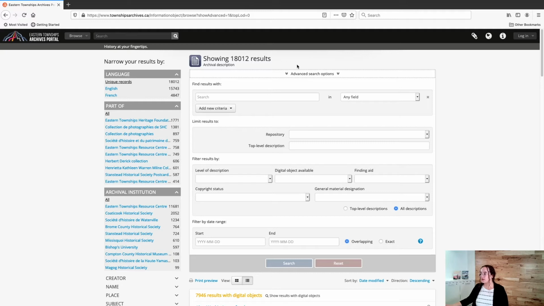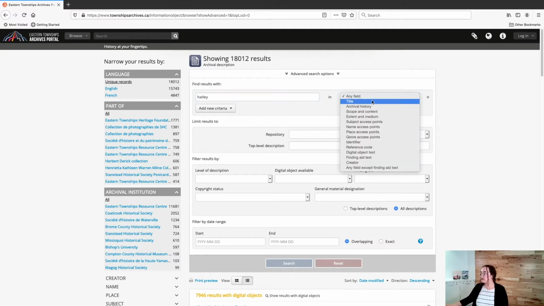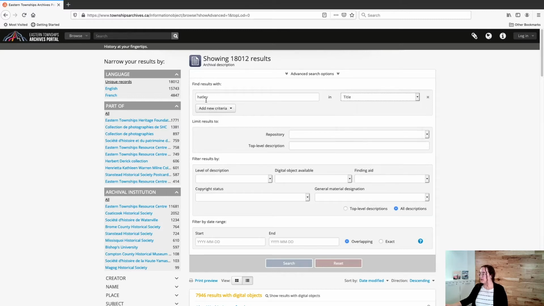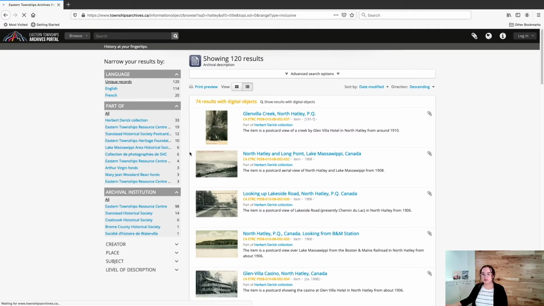So from advanced search options, the first thing that you can do is choose which field you're going to search in. You can type in your search term here, for example, Hatley, and then you can choose from here which field you want to search in. So we can search by title, archival history, scope and content, extent and medium, subject, name and place access points, genre access points, identifier, reference code, digital object text, finding aid text, creator, or any field except for the finding aid text. So let's say we want to search by title. We can then just hit search and we'll see our search results.